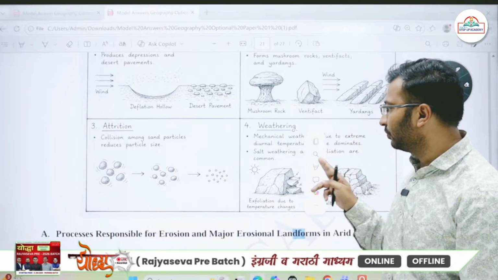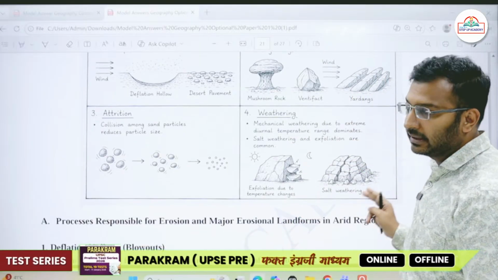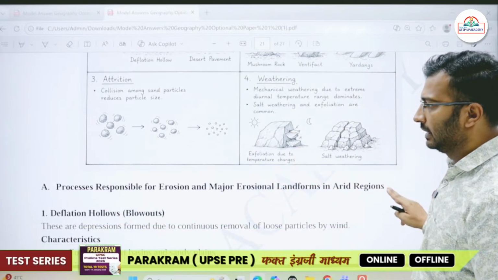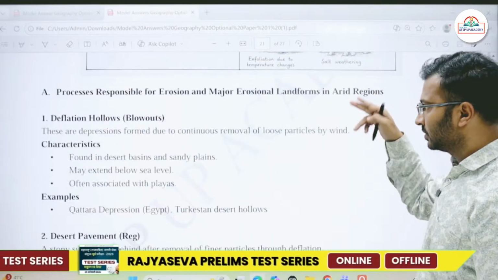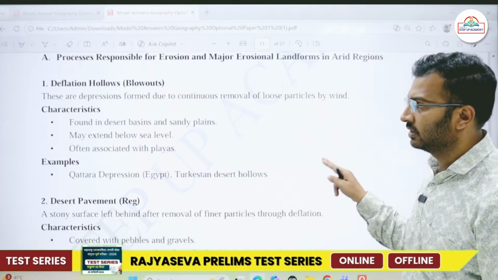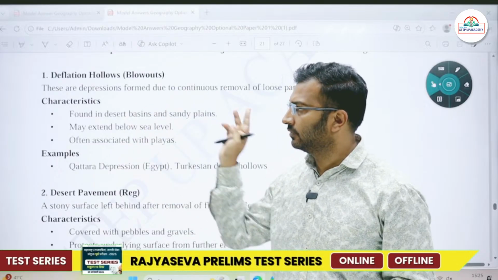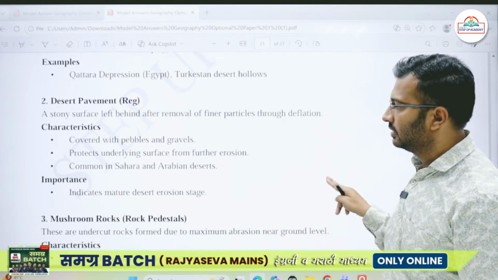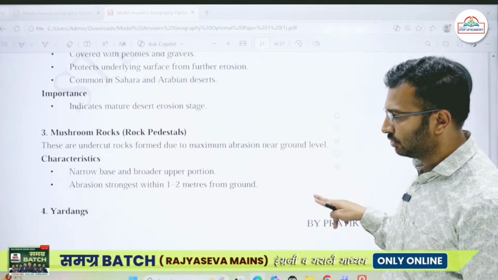ठीक है, so as a result of which mechanical weathering will be taking place, and there will be exfoliation वगैरह, that is onion peeling will be taking place. ठीक है, so I've just put this in detail format over here as well. You put in examples as well: deflation hollow seen in Qattara Depression, then desert pavement, reg. ठीक है, then mushroom rocks, also called rock pedestals.